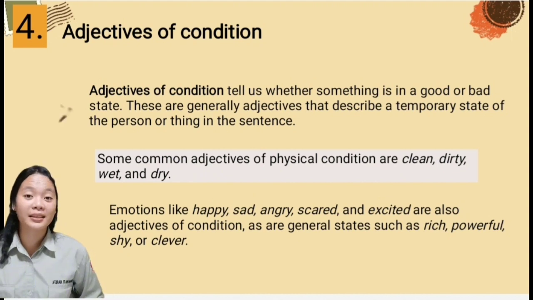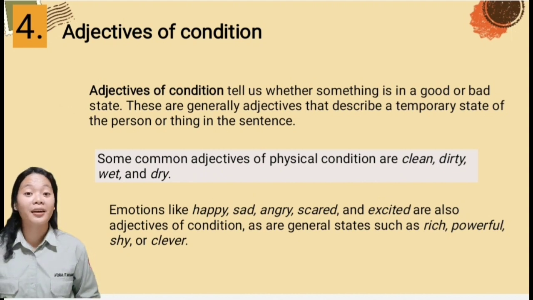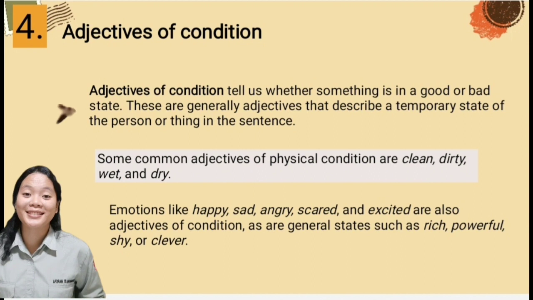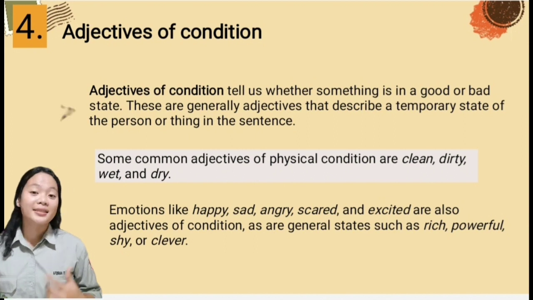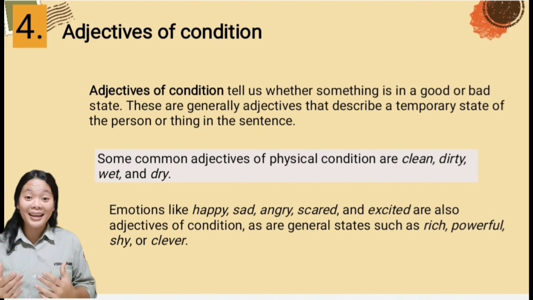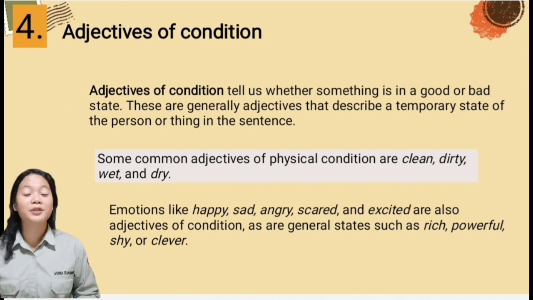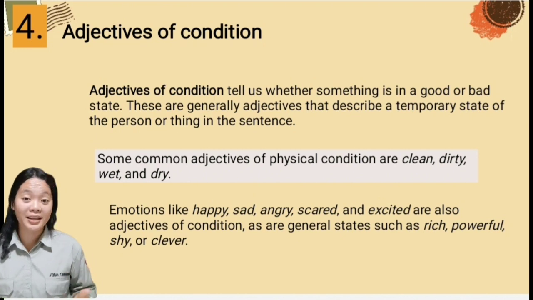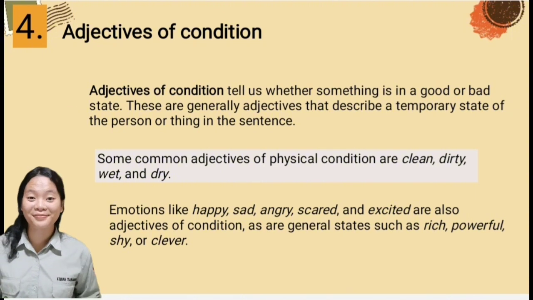Some common adjectives of physical condition are clean, dirty, wet, and dry. Emotions like happy, sad, angry, scared, and anxious are also adjectives of condition, as are general states, such as rich, powerful, shy, or clever.